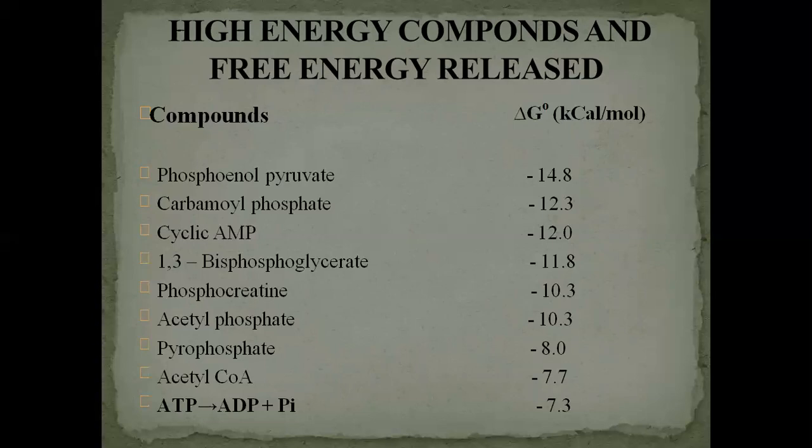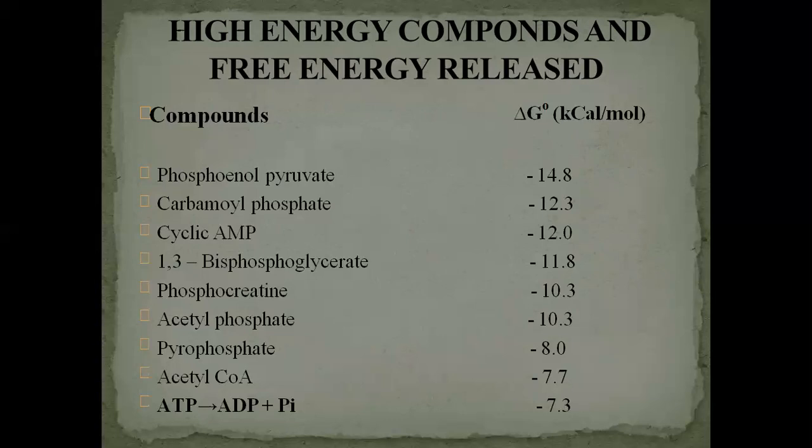The second one is carbamyl phosphate. It gives negative 12.3 kilocalories per mole of energy upon breakdown in the biological system. Cyclic AMP upon breakdown gives negative 12 kilocalories per mole energy.